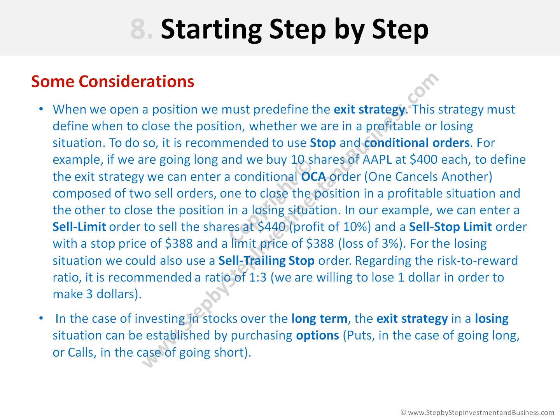Regarding the risk to reward ratio, it is recommended a ratio of 1 to 3. That is, we are willing to lose $1 in order to make $3. In the case of investing stocks over the long term, the exit strategy in a losing situation can be established by purchasing options. That is, by purchasing puts in the case of going long, or by purchasing calls in the case of going short.